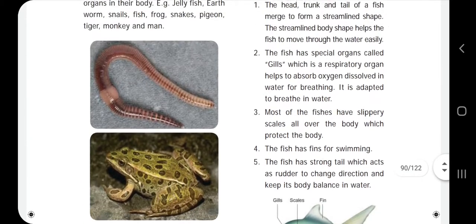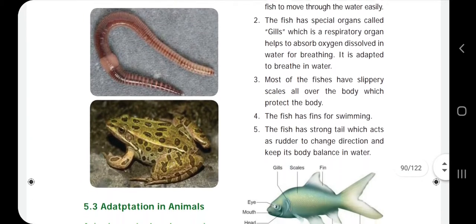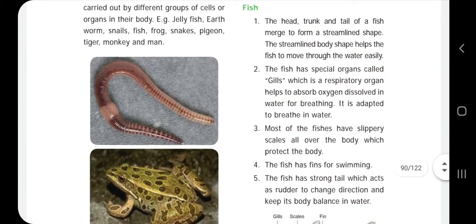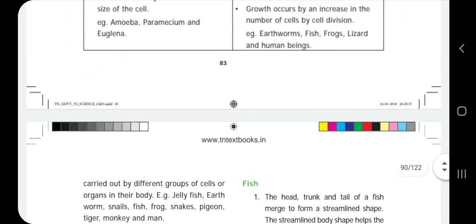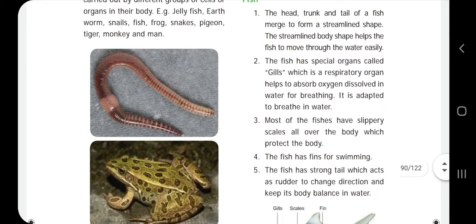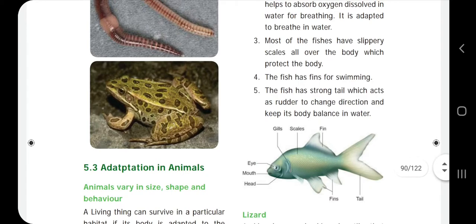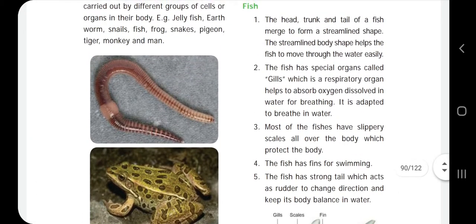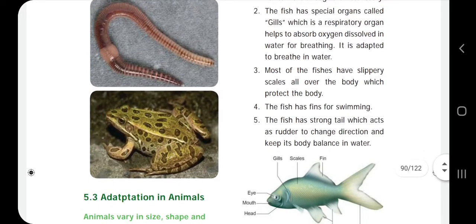Multicellular organism examples: fish, earthworm, frog, man, human. They have given several examples. First one, fish. The body of a fish is divided into three parts: head, trunk and tail. The head consists of eyes, mouth and gills.